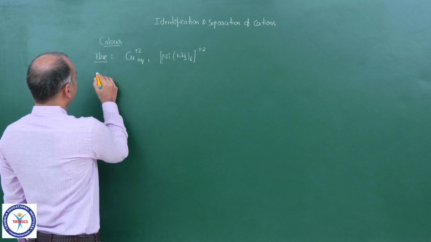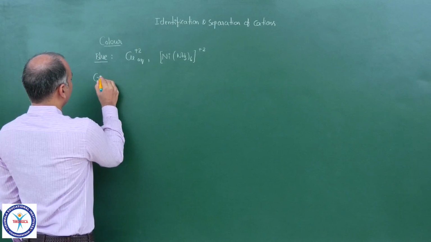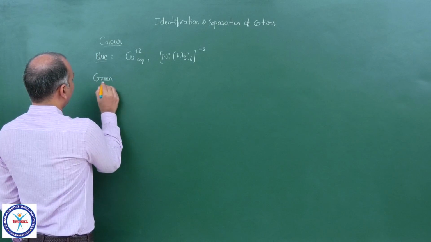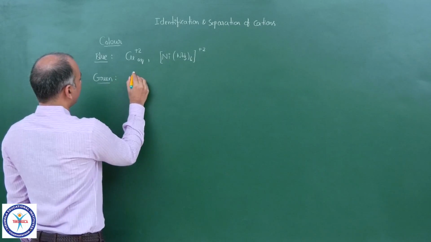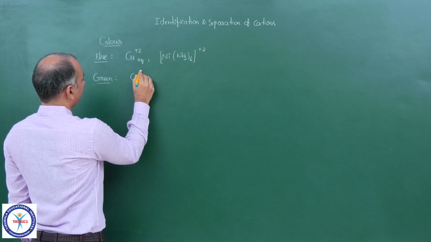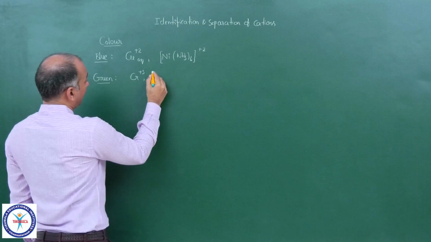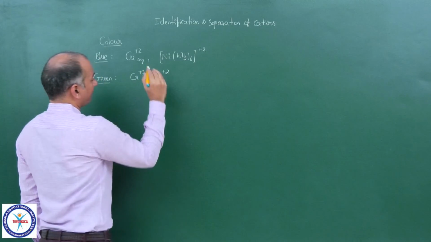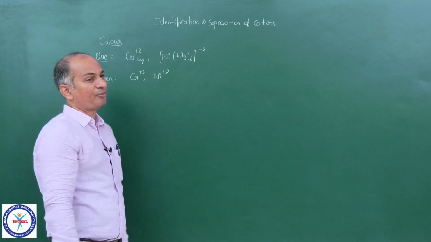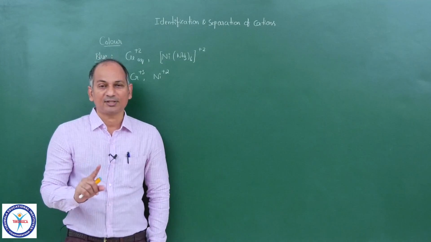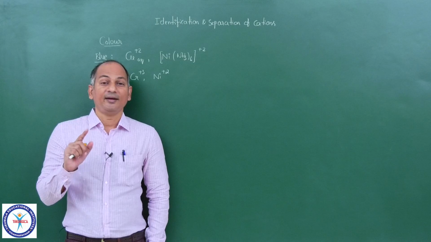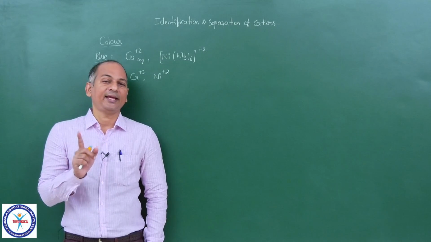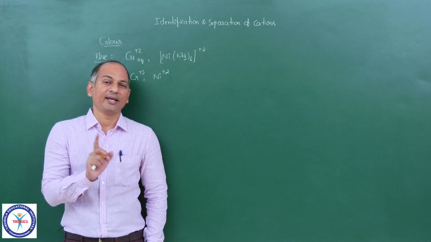Now, if you come to green, you know Cr3+, Ni2+. If you remember, nickel hydroxide is green in color, nickel cyanide, Ni(CN)2, is green in color.